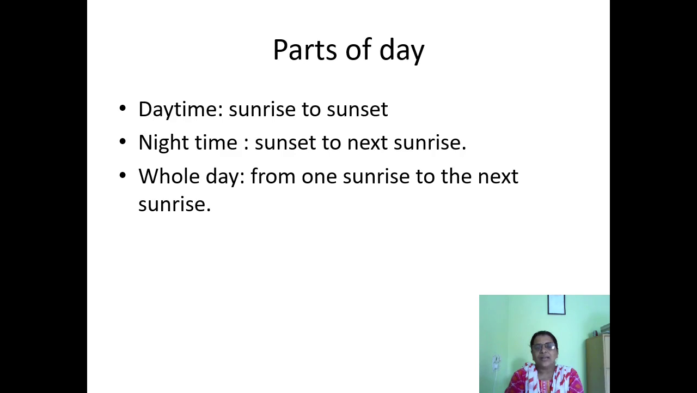So day is divided into parts. From sunrise to sunset we say daytime. From sunset to the next sunrise we call that time night time. And how is the whole day measured? From one sunrise to the next sunrise we say that is the whole day. So we have divided day into parts: daytime, sunrise to sunset; nighttime, sunset to the next sunrise; and whole day, from one sunrise to the next sunrise.